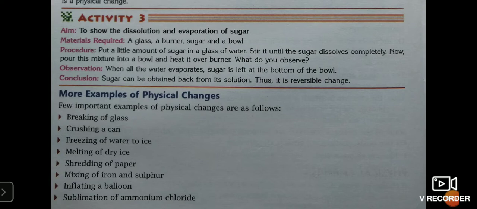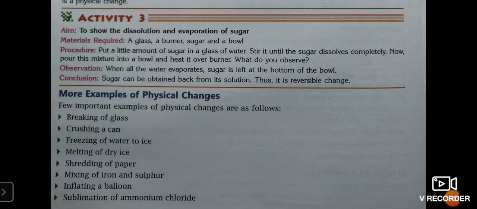When carbon dioxide gas is compressed under high pressure, it gets converted to solid form, and that solid form of carbon dioxide is called dry ice. Shredding of paper. Shredding of paper means tearing papers into small pieces, mixing of iron and sulfur, inflating a balloon, that is filling air in the balloon, sublimation of ammonium chloride.